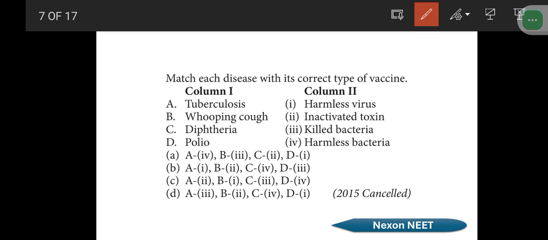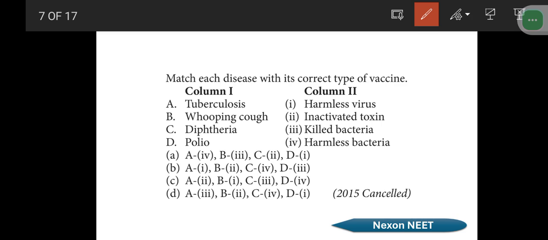Then the next question, regarding vaccines, was asked in 2015, which was cancelled due to some issues. Here you can see we have to match the disease with the type of vaccine. How are these vaccines prepared?